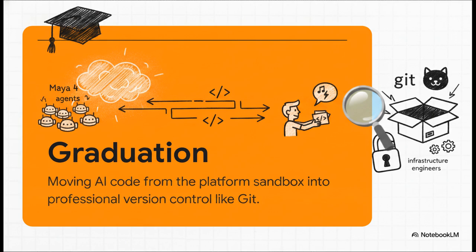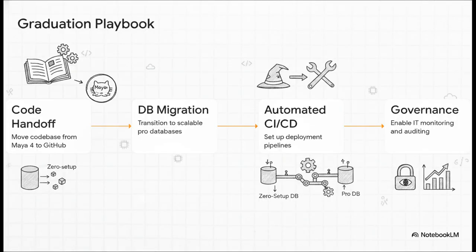And the main goal? To do all of this without losing a single drop of the context or functionality that the citizen developer just vibe coded. To do that, you need a playbook, specifically a 4-step curriculum required to harden this code base for the real world. Step 1 is the code handoff, where you move everything from Maya 4 into GitHub.